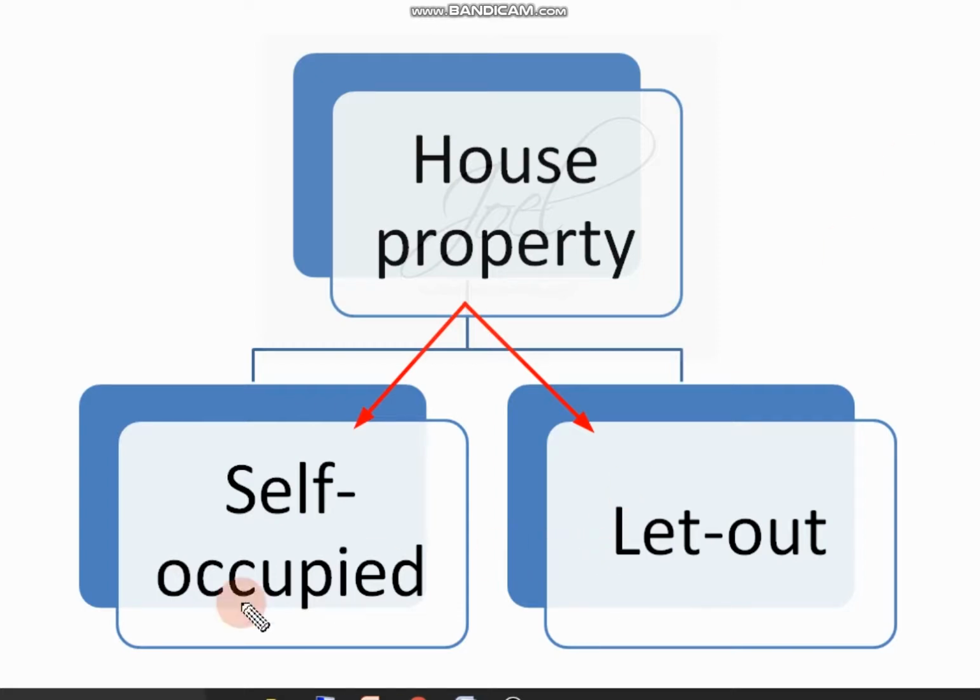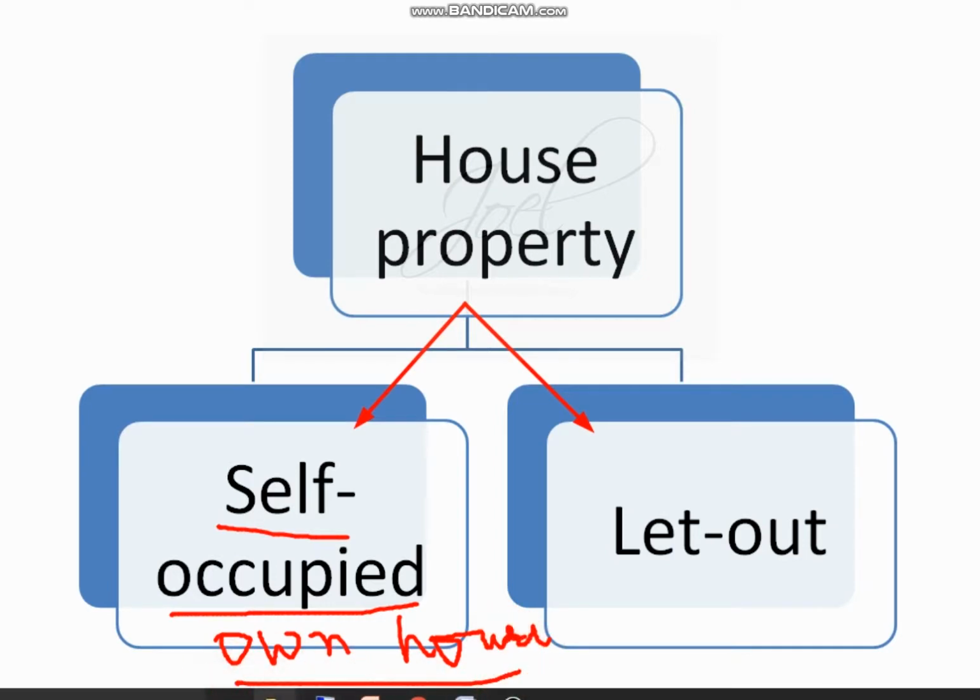Now we'll see what is the self occupied house property. As it says, self means it is your own house, a house property where you will reside. It is your own house where you will reside.